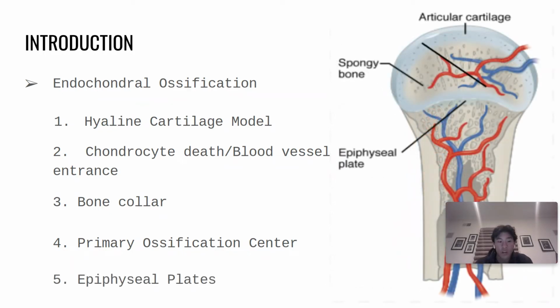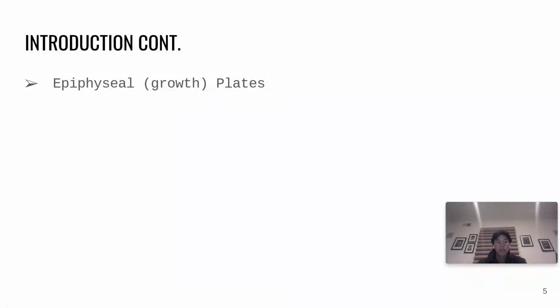Once the entire cartilage is replaced by bone, there are only a few areas remaining still composed of hyaline cartilage: the articular cartilage on the articular surface and the epiphyseal plates on either end of the bone. After the initial process is complete and the hyaline cartilage is replaced, endochondral ossification continues at the epiphyseal or growth plates.